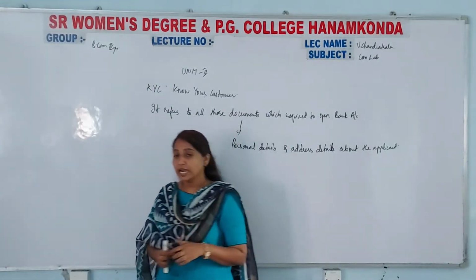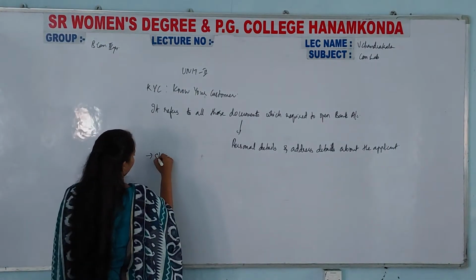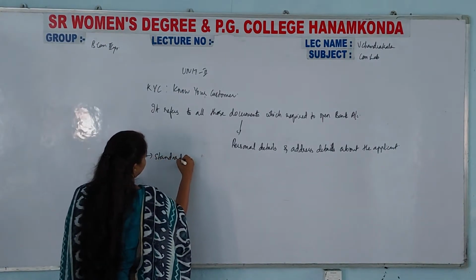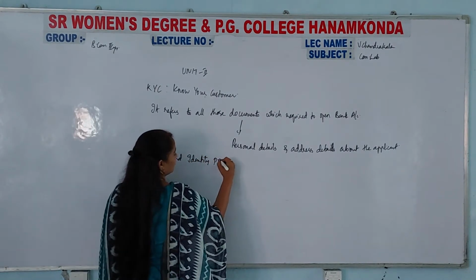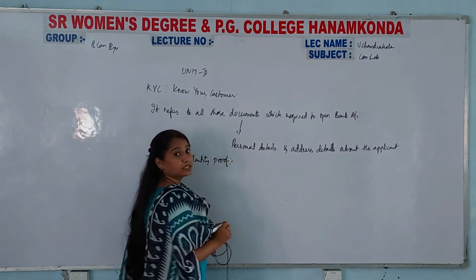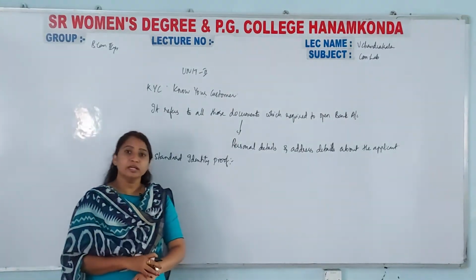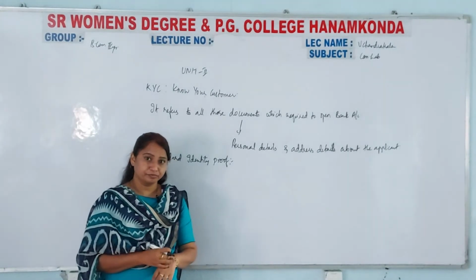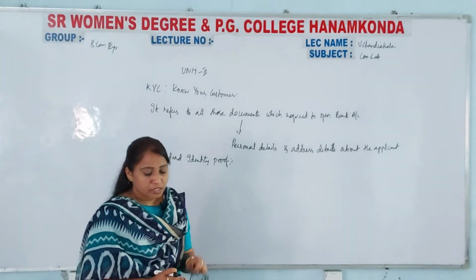It asks for standard identity proofs. So what is this standard identity proof?